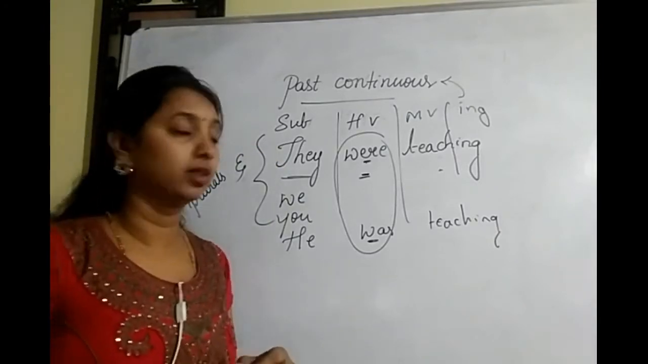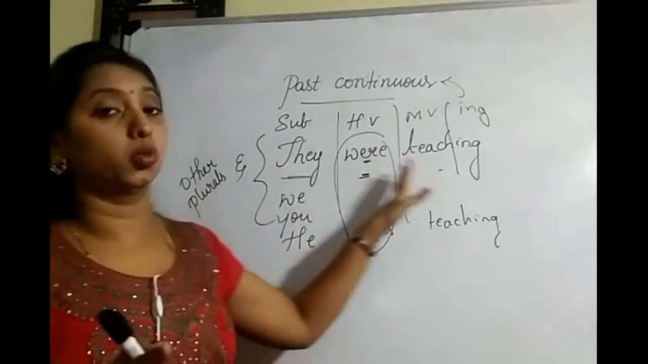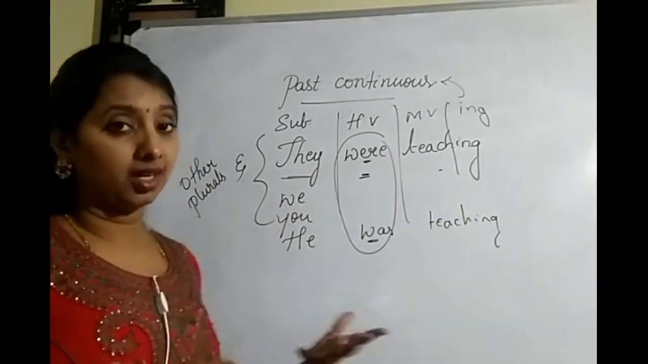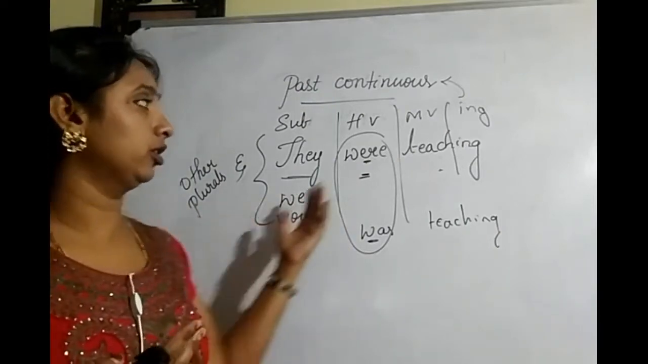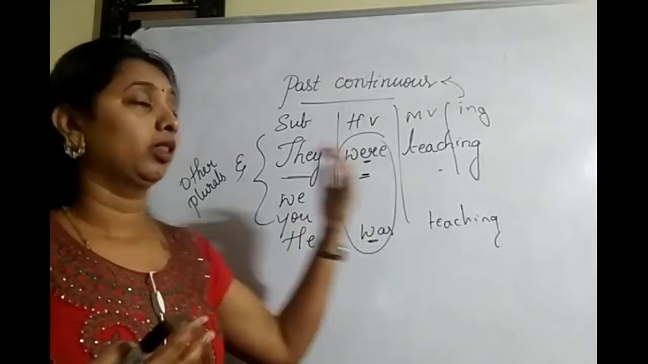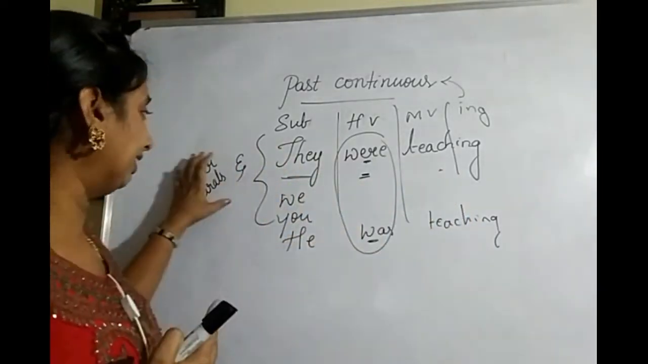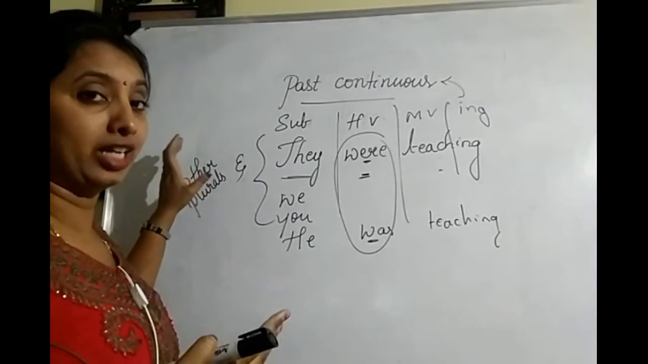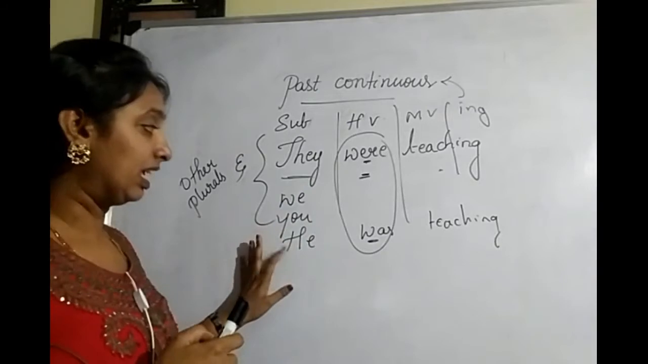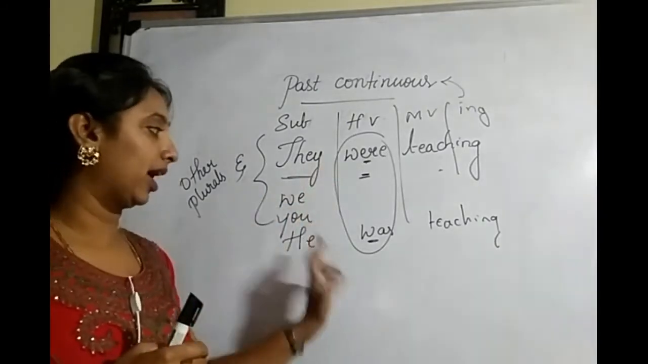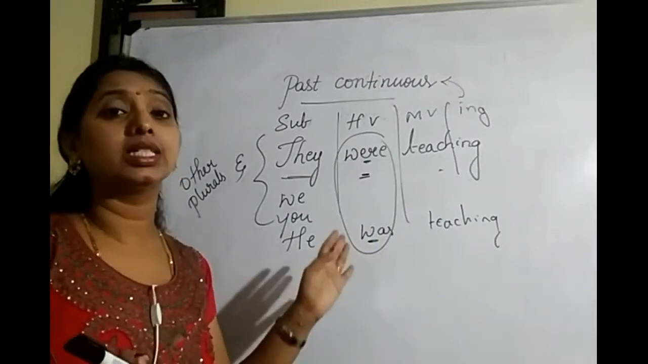What is other plural? It means if I say my friends, I can say my friends were teaching. If I say many lecturers, many lecturers were teaching. Then I can say my students were teaching. So any plural you can take. If you take any plural, you have to use it with were. If it is he, I cannot use were. I have to use was. So I have to say he was teaching.